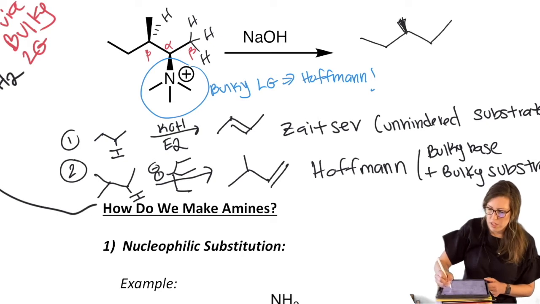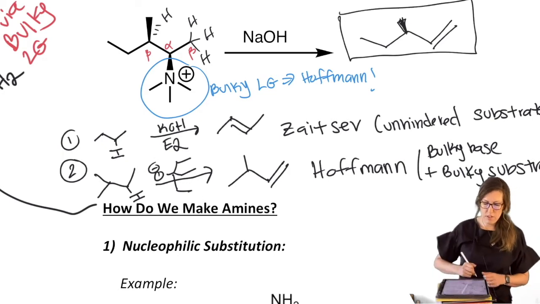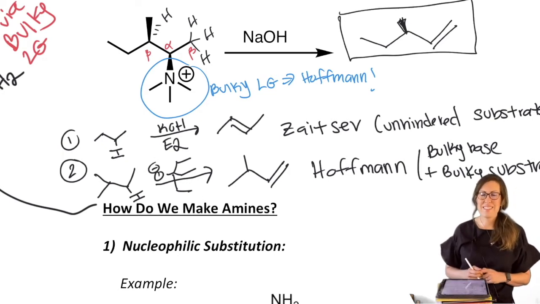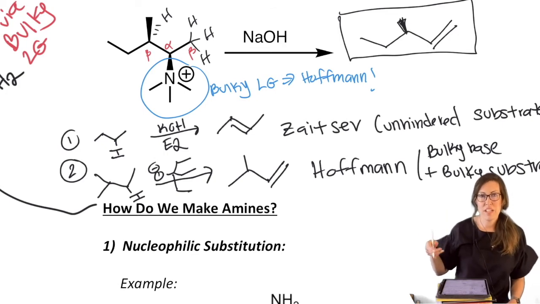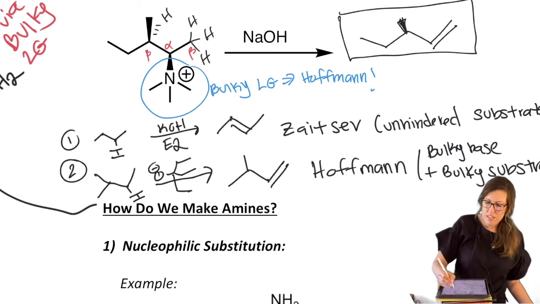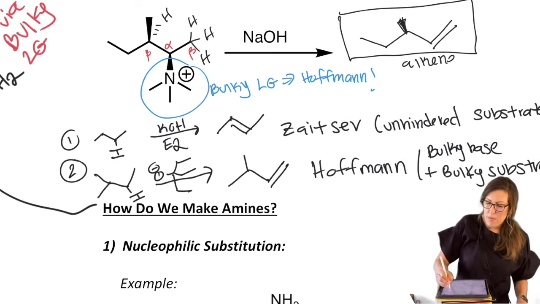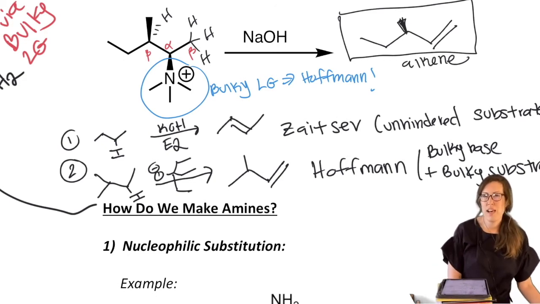So that bulky leaving group is gone and we get our alkene. Okay, so that's how you would predict that from the outset. It's a way you can get an amine to be gone. You can over-alkylate it, do an elimination, and turn it into an alkene. So you can turn an amine into an alkene, right? So that's something to keep in mind for your roadmap. So we didn't have that path before.